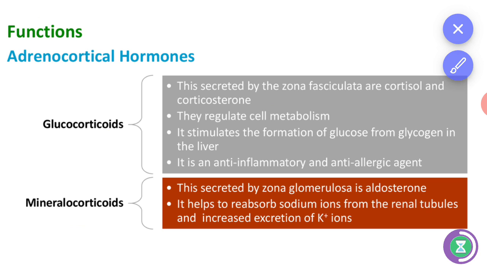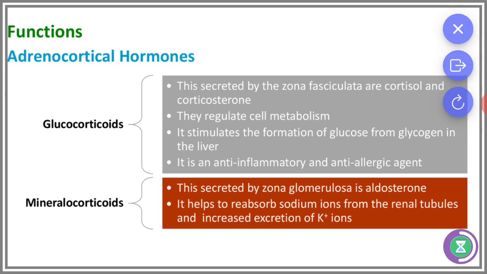It is an anti-inflammatory and anti-allergic agent. And next, mineralocorticoids. They are secreted by the zona glomerulosa, and include aldosterone. It helps in the absorption of sodium ions from the renal tubule, that is, the kidney, and it increases the excretion of potassium ions.